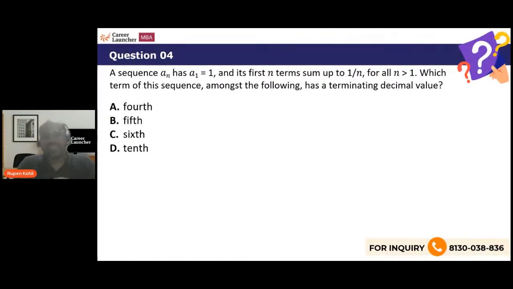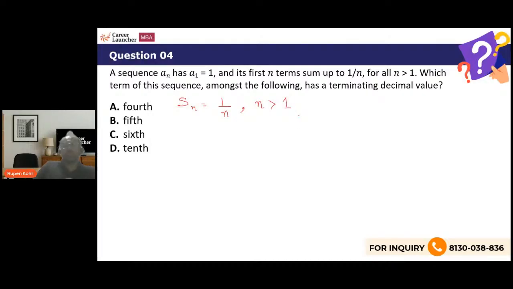A sequence an has a1 equals 1, means the first term is 1 and its first n terms sum up to 1 by n for all n more than 1. First term is 1, sum of n terms, the formula is given. Sum of n terms is 1 over n for all n greater than 1.